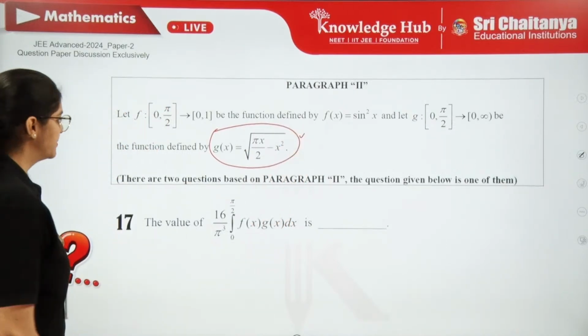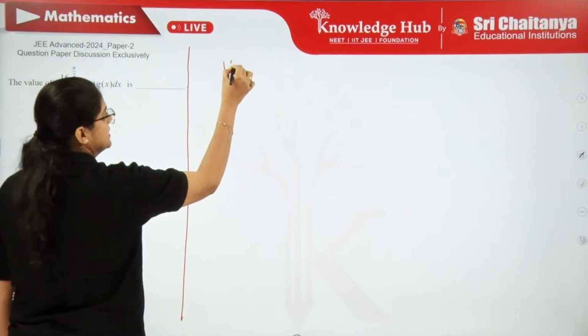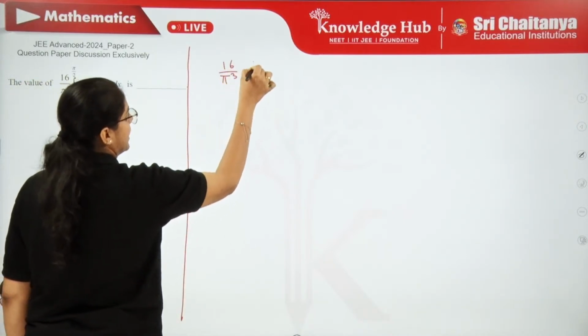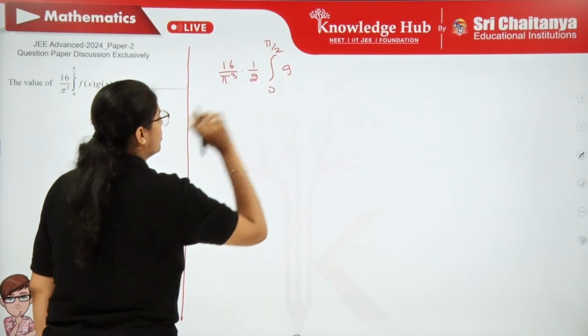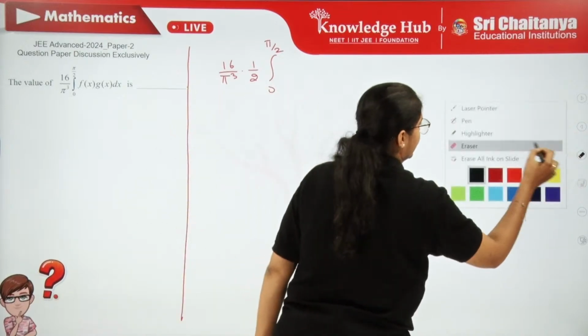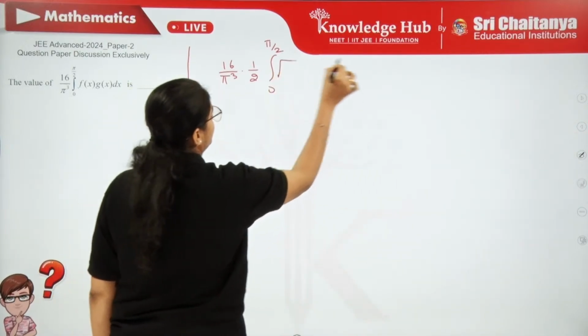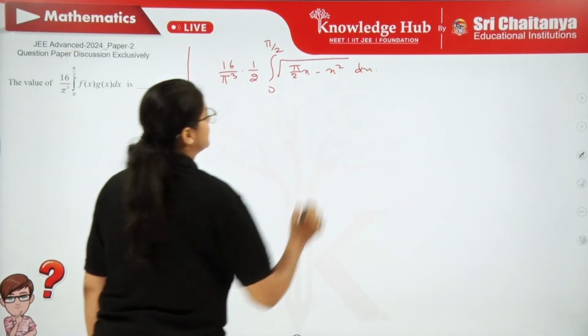Let's try to find out. 16/π³, so we'll use that also, into half times the integral from 0 to π/2 of g(x) dx. What is this g(x)? We write directly: root of (πx/2 − x²) dx.